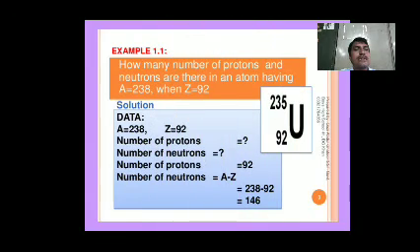That is the calculation of atomic number, atomic mass, and the number of neutrons present in an atom by the given general formula, where X indicates the symbol of the atom, Z the atomic number, and A the mass number. Therefore, the number of neutrons is equal to A minus Z.